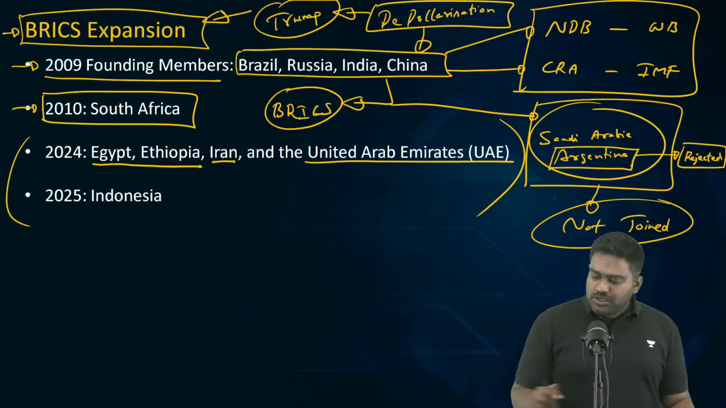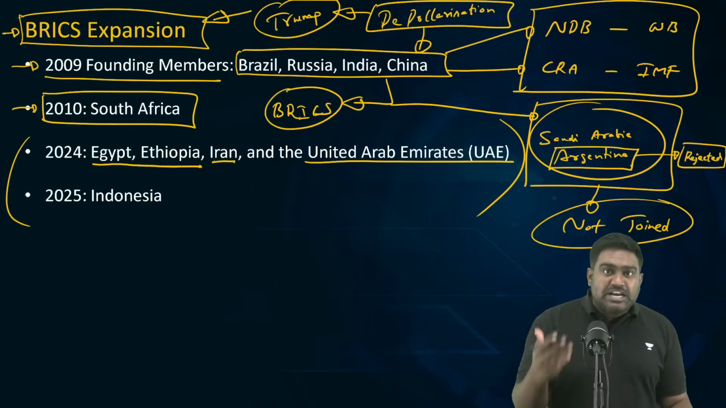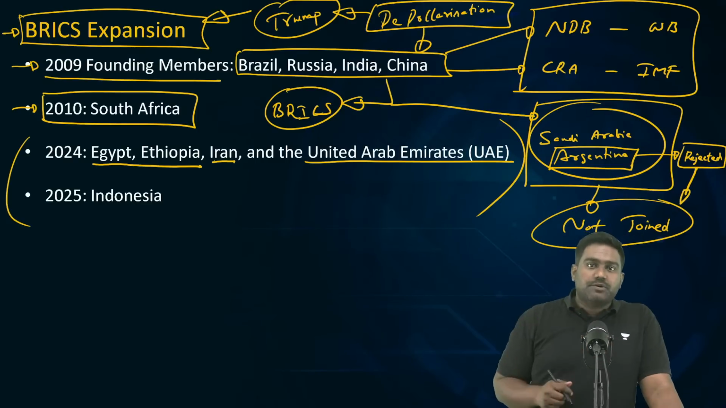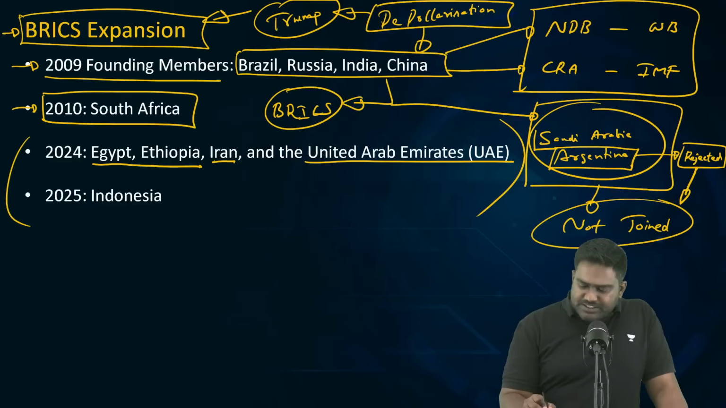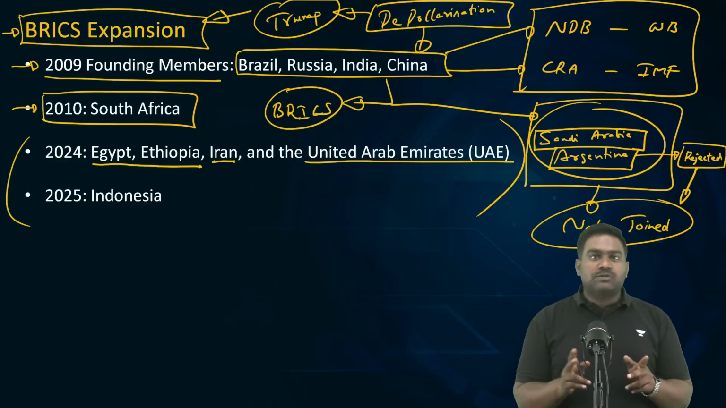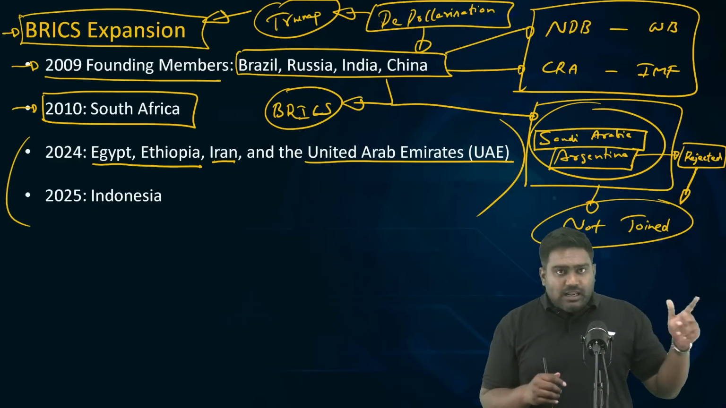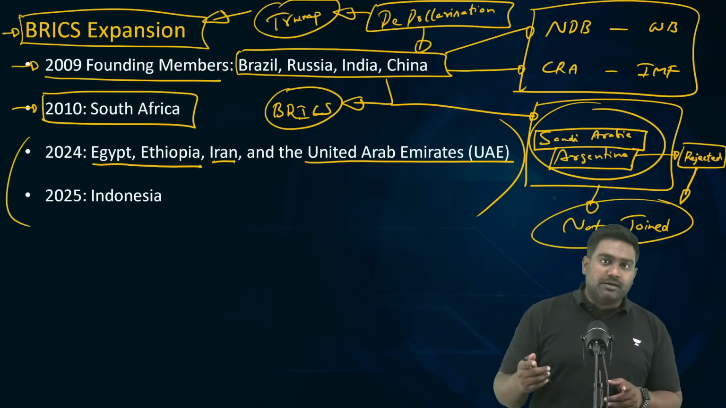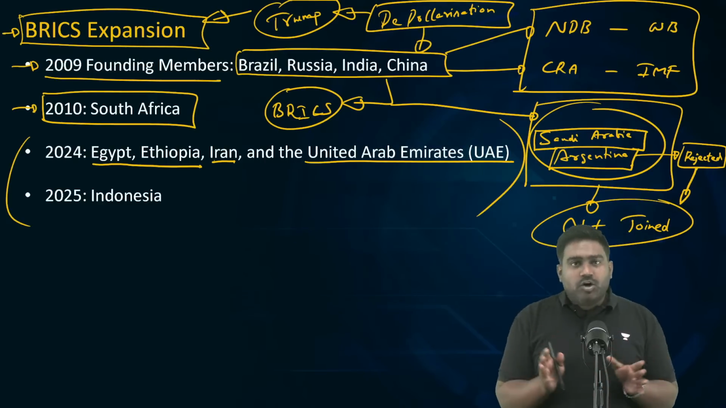It opposes BRICS. Because of the new government and the new leadership, Argentina rejected the membership. It has not joined. It has rejected the membership. Saudi Arabia is playing it safe. It's trying to balance both sides because Saudi Arabia is an ally of the US. It's also close to Russia. It's close to India. It's close to China. So Saudi Arabia is playing on all sides.